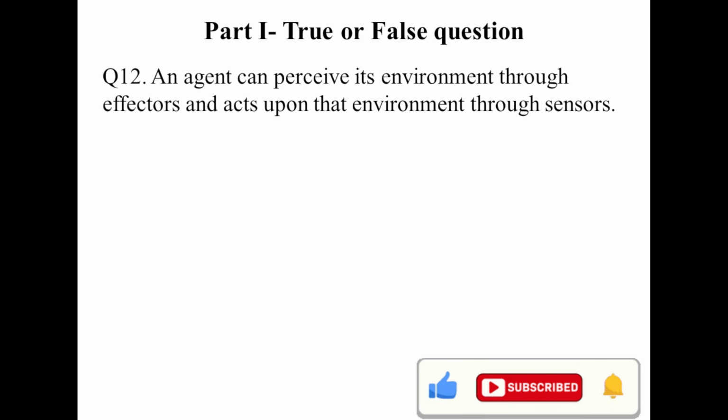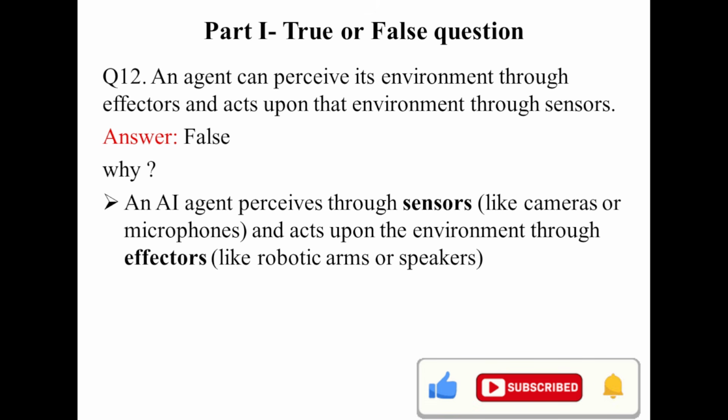Question number 12. An agent can perceive its environment through a factor and act upon the environment through sensor. This is totally false. An agent can perceive its environment through sensor and act upon that environment through what? Through a factor. So this is false. The reason why it is false: an agent perceives its environment through the sensor, maybe camera, microphone, and acts upon the environment through a factor.